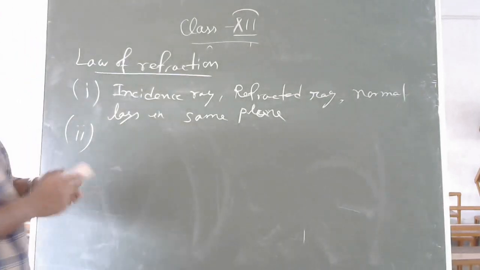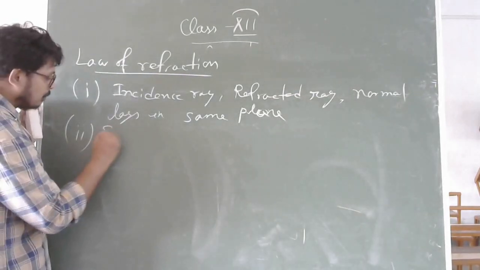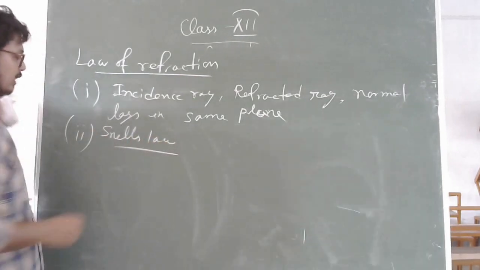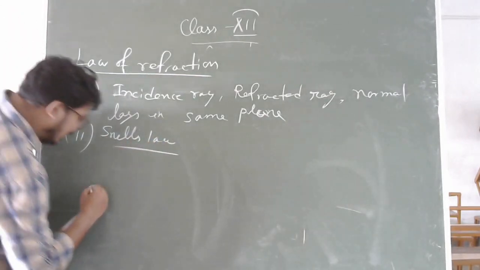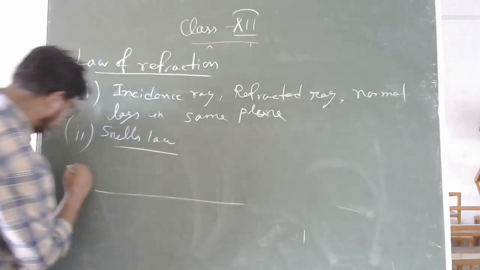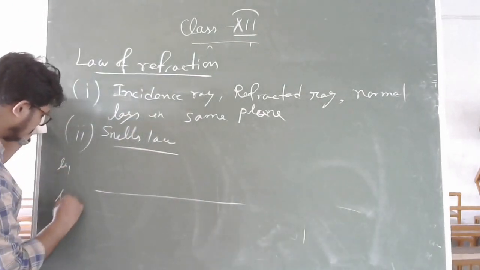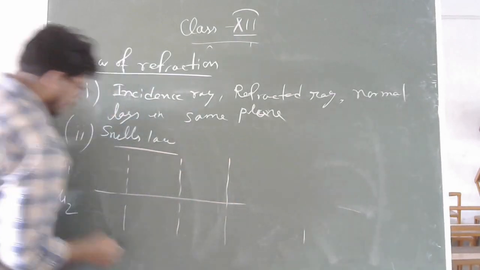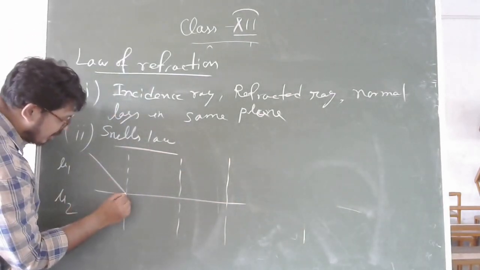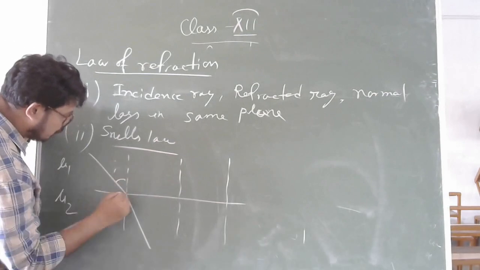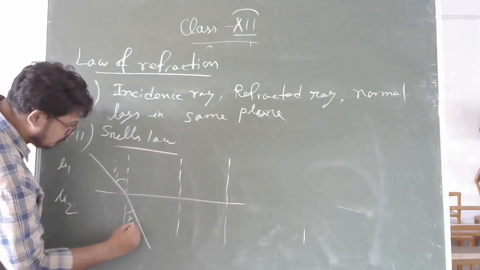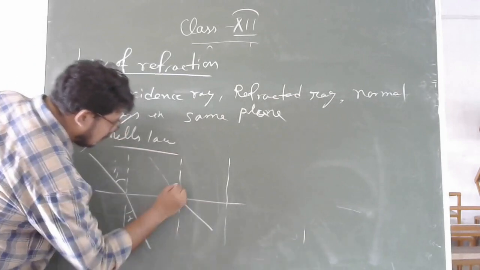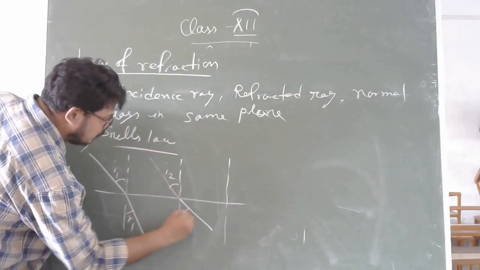The relation is given by Snell's law. So, for that, you can see different cases. If you change your I, first one is I1, R1, second case I2, R2.